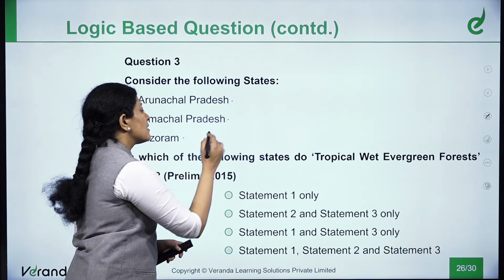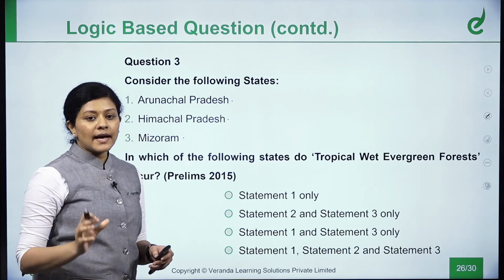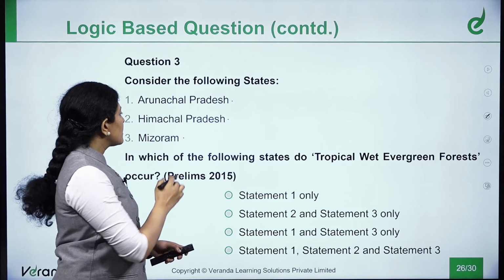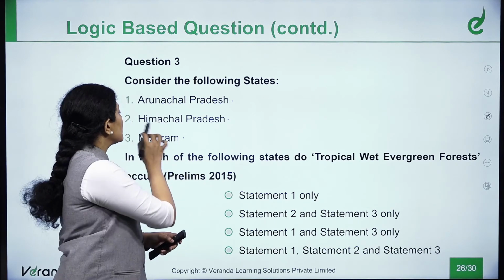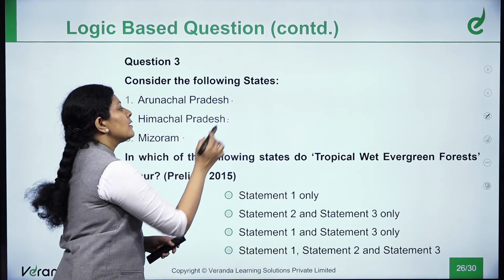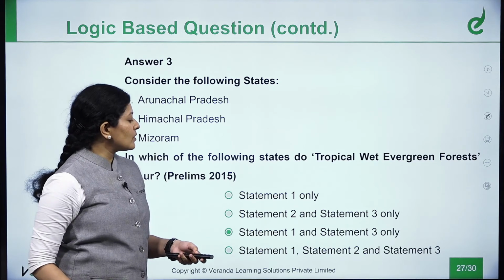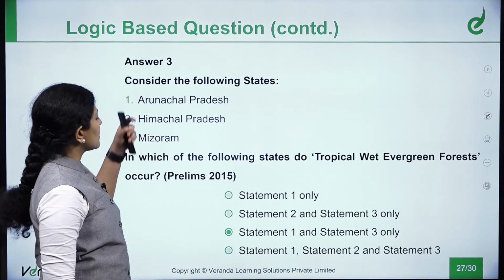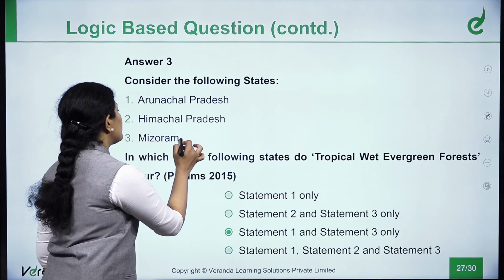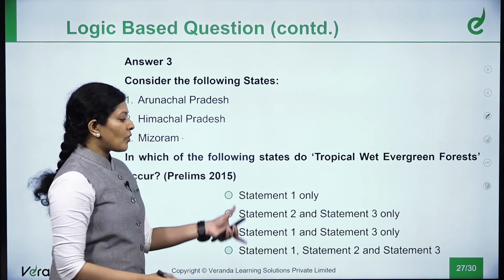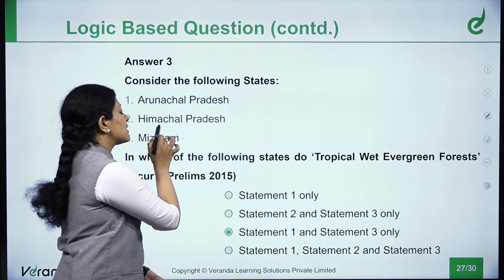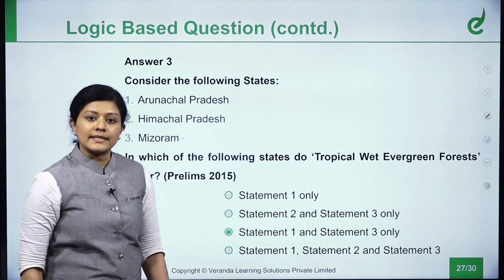Arunachal Pradesh is above the tropic, but still it has 4 types of forests. So you can deduce that Himachal Pradesh can be a doubt of contention. So keeping that as a part of your doubt, you can state Mizoram and Arunachal Pradesh. Even by coming to a conclusion of Mizoram, you can come to a proper deduction, and if you eliminate Himachal Pradesh, obviously you can come to the right answer.